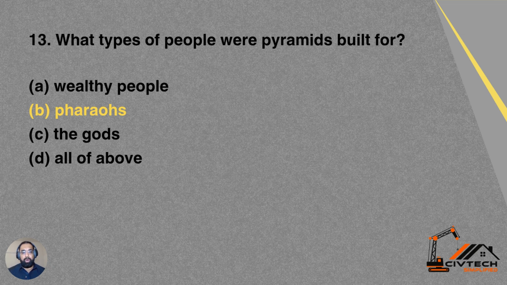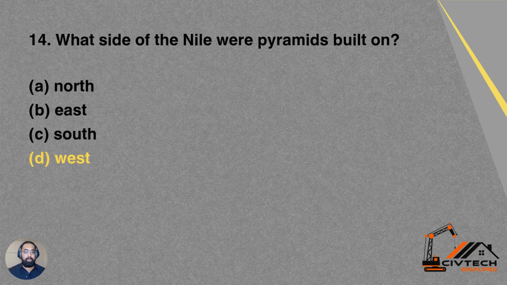Question 13. For which type of people were pyramids built? Option A, wealthy people. Option B, pharaohs. Option C, the gods. Option D, all of the above. The pyramids were built for option B, pharaohs.